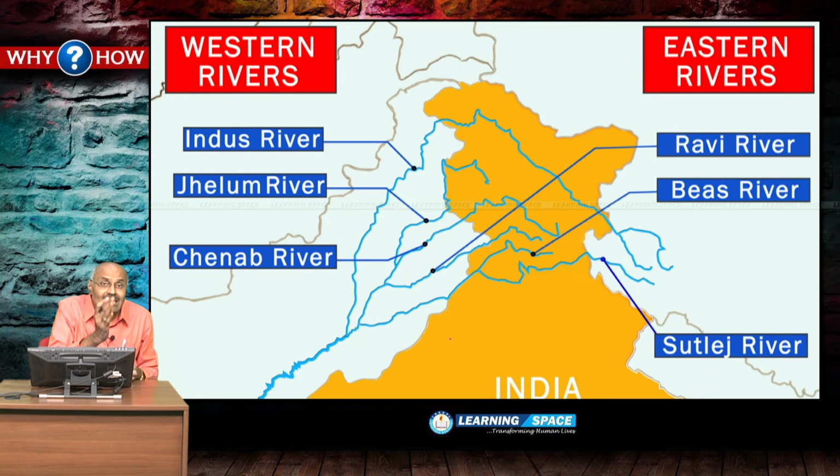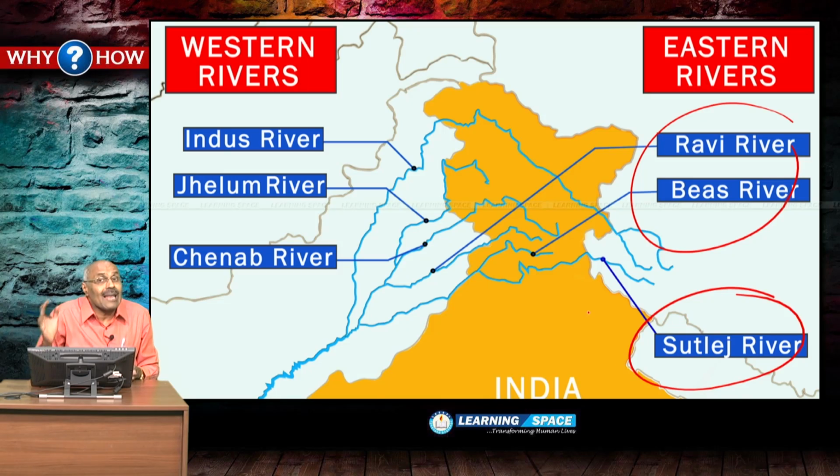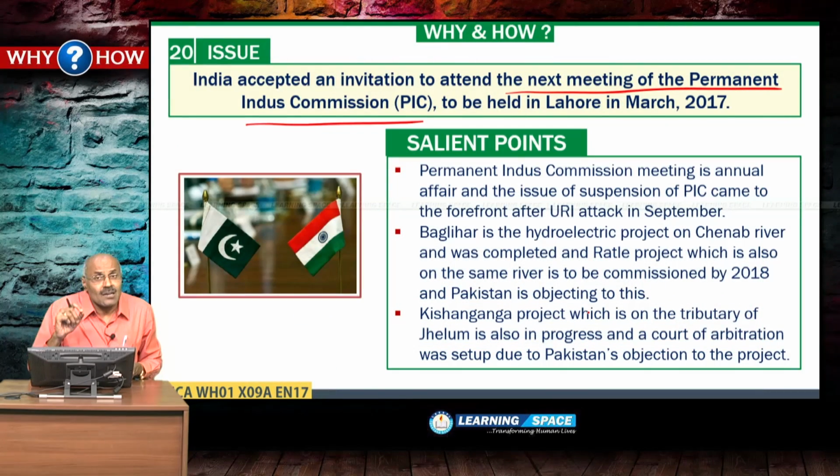Western rivers, Indus, Jhelum, Chenab for Pakistan's use. India can construct run-of-the-river power projects, that is an exception. And these 3 rivers, Ravi, Beas, Satluj, are allocated for India. After the Uri attack, there was apprehension that the Permanent Indus Commission would be abandoned, but in the month of March the meeting is going to be held, and as per the news reports, India is going to attend the meeting.